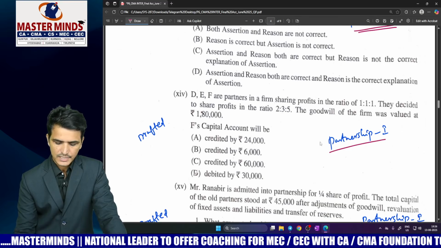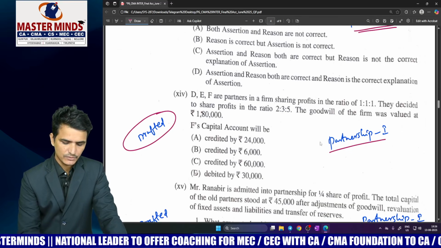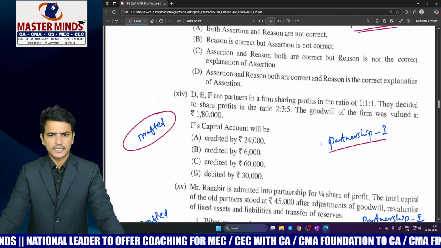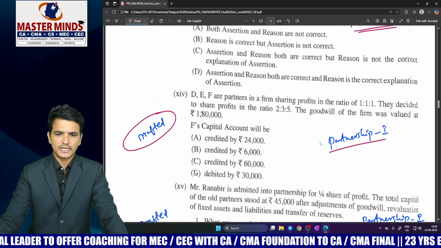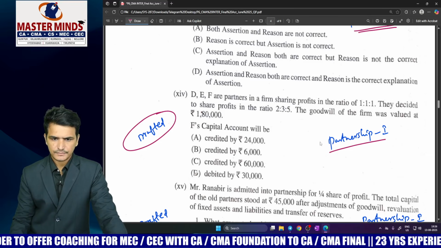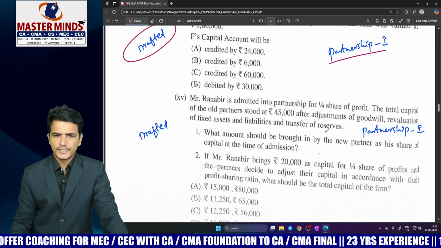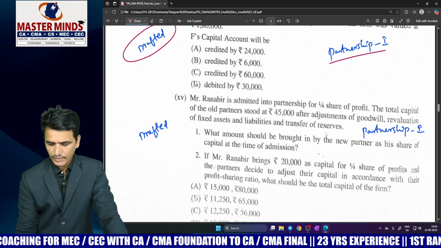So here also this is an MCQ which is drafted from partnership 1, and next one is also from partnership 1. This is also a drafted MCQ, which is based on gaining or sacrificing ratios, and this is the MCQ which is drafted based on the journal entry. And next coming to the last MCQ, that is again from partnership 1.